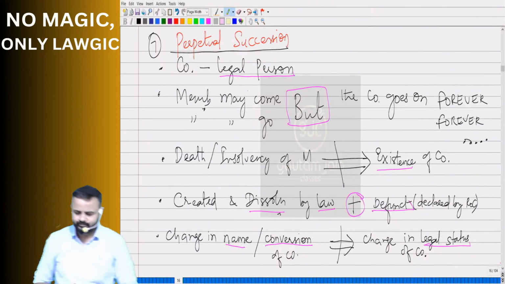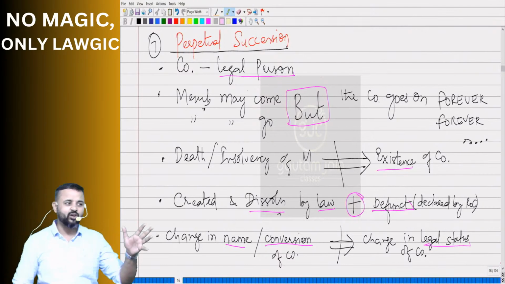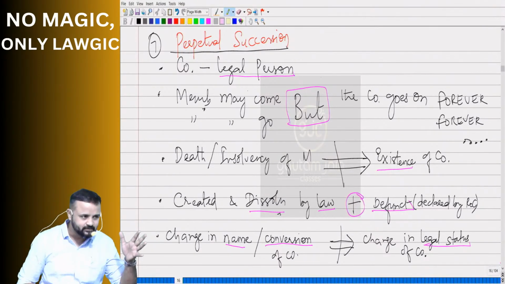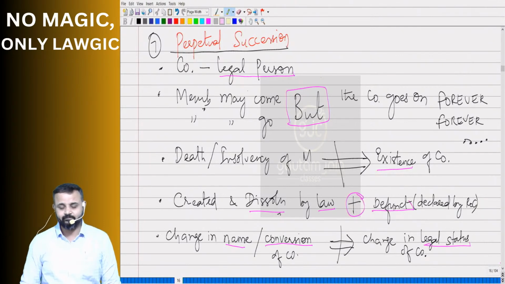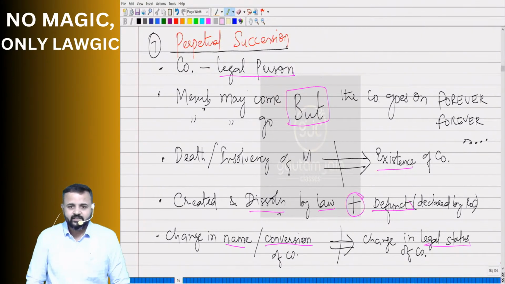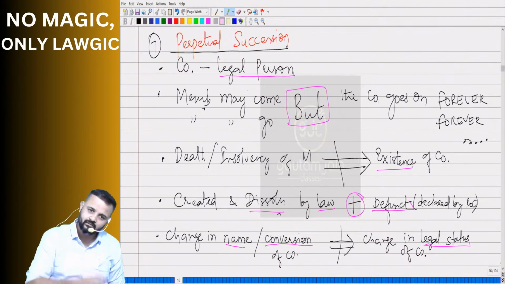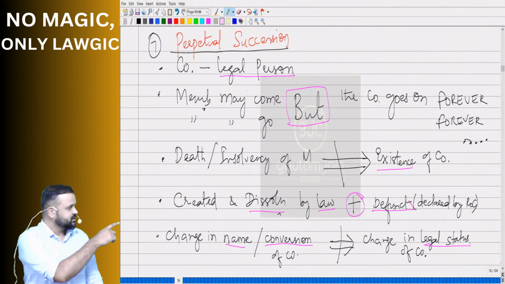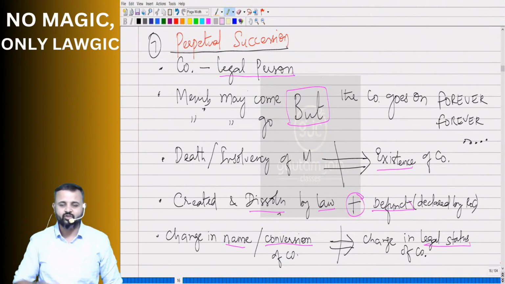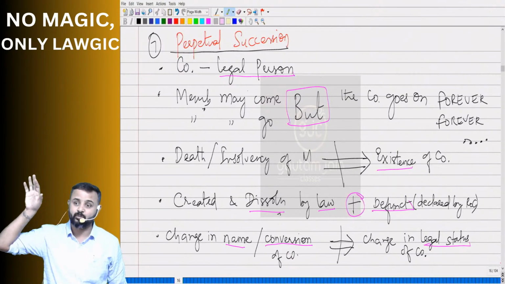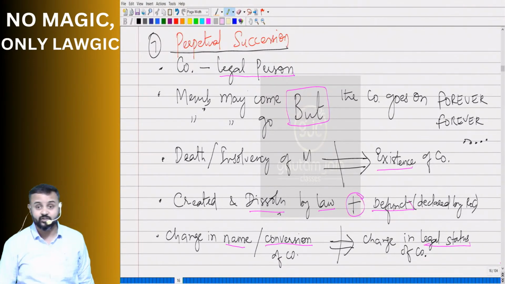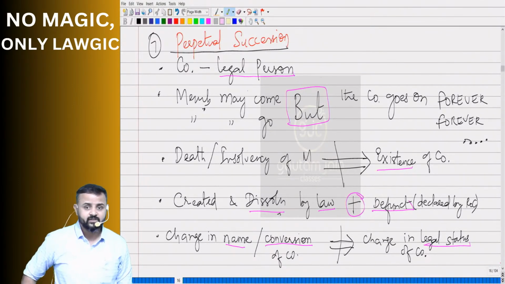That's perpetual succession. So death or insolvency of a member is not going to impact the existence of the company. Death, insolvency or insanity of a member is not going to impact the existence of the company, because the company is created by law and is going to come to an end by law. Sir, defunct, that is also by law only, no? ROC cannot just declare any company as defunct. It has to follow the procedure. Chapter 18 has the provisions relating to defunct companies. So they have to follow that.